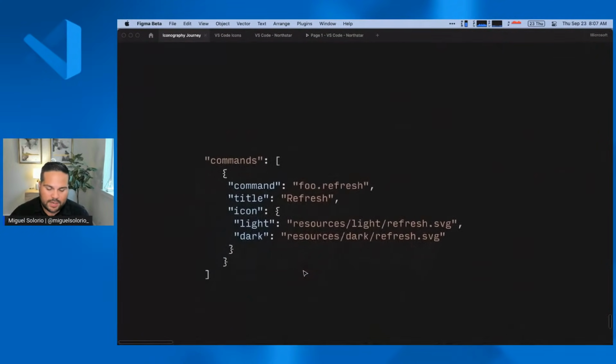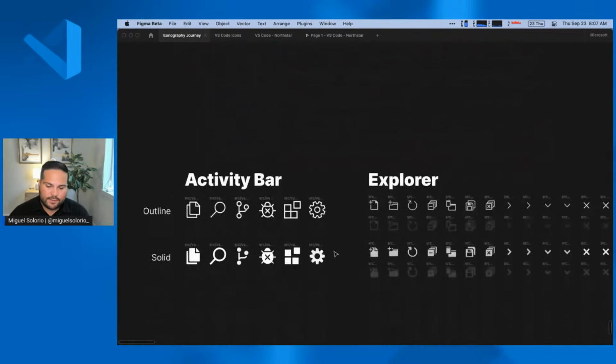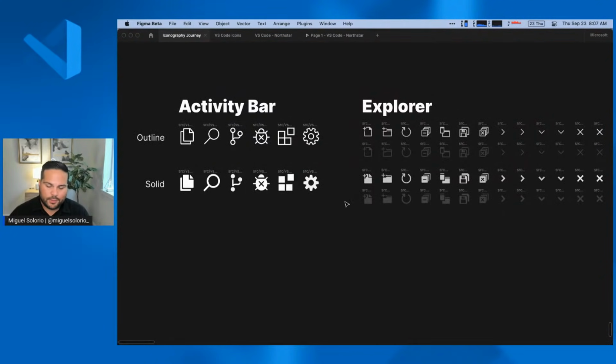So if you've ever created an extension and created icons, we always have to reference a light and dark version just because of the way that the icons were implemented. So you really couldn't dynamically change the colors of the icons, even though they were SVGs. We couldn't leverage the way the SVGs changed their fills. So we had to do a lot of work to create the dark and light version. So here's an example of what that looked like. We referenced the original ones and then created variations on that.